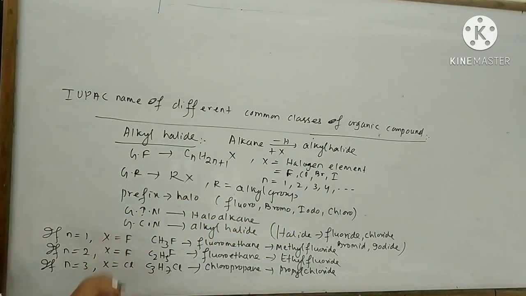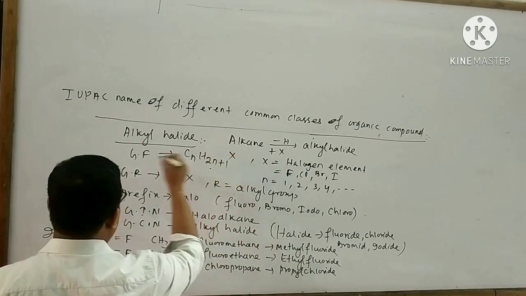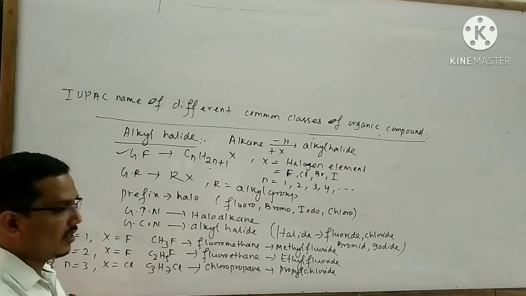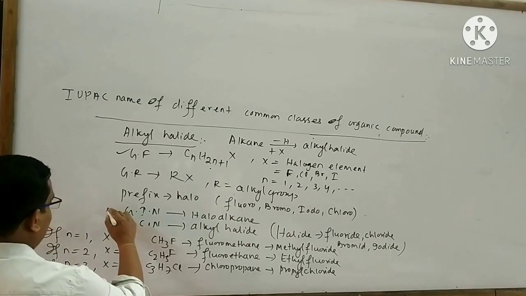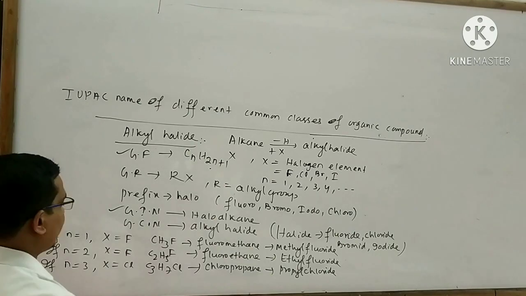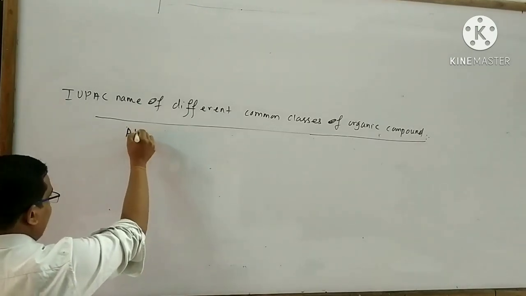You can take any halogen element and any value of n, and you will be able to form an alkyl halide by putting the value of n and X in this general formula, and you can also give the name by following this general IUPAC name and general common name. Next is alkanol.